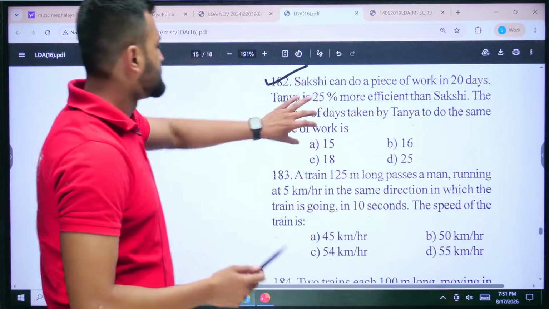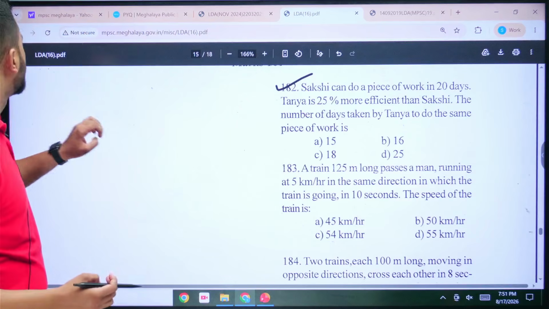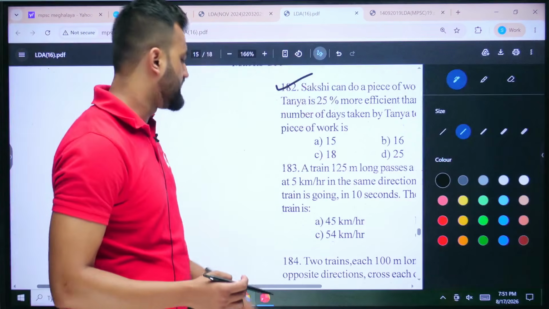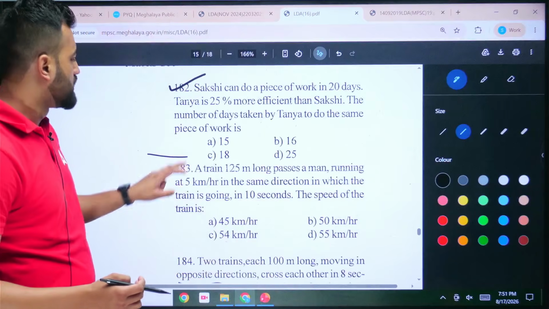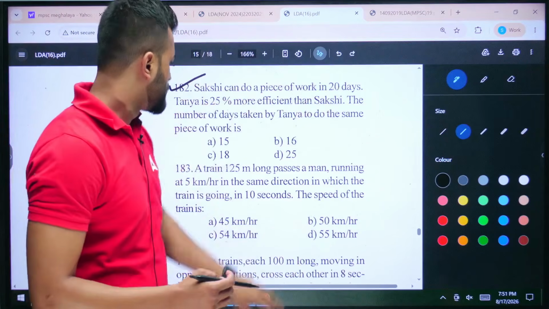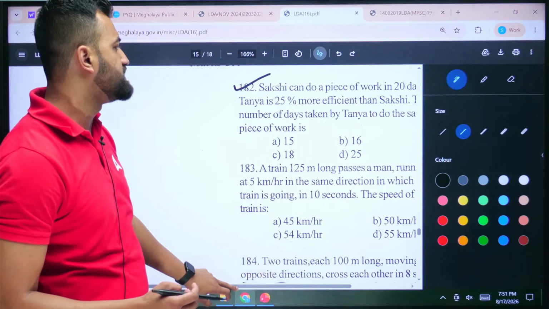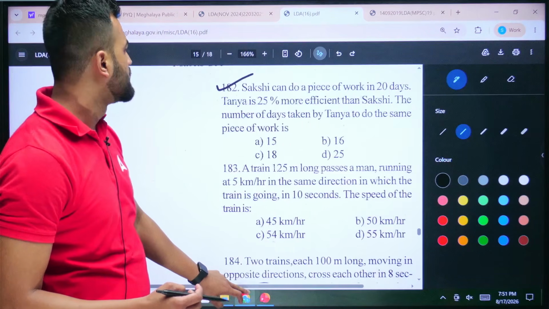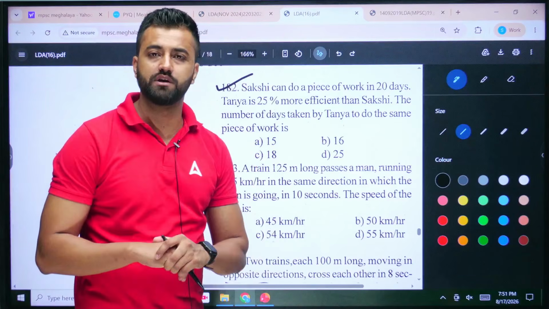See, Sakshi can do a piece of work in 20 days. Along with her, there's her friend Tanya. But Tanya's number of days is not given to us. What's given to us is that Tanya is 25% more efficient than Sakshi. Then the number of days taken by Tanya to do the same piece of work is how much?